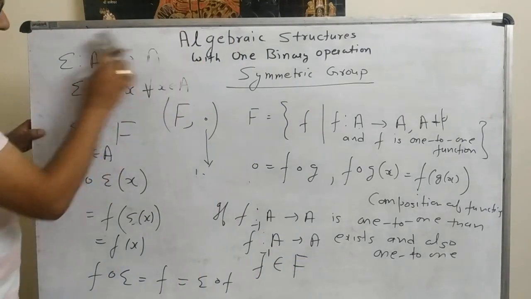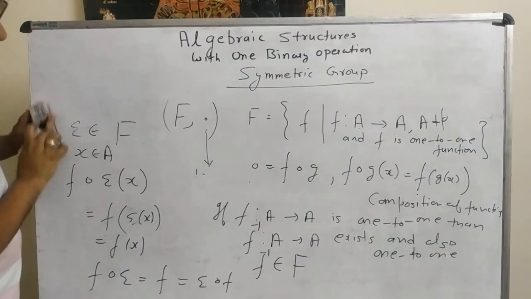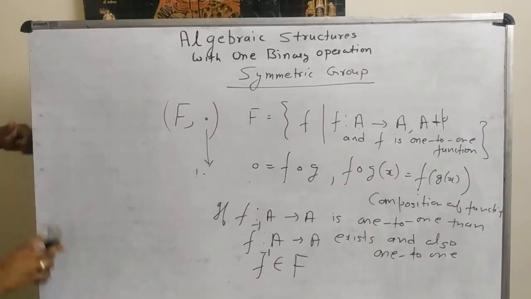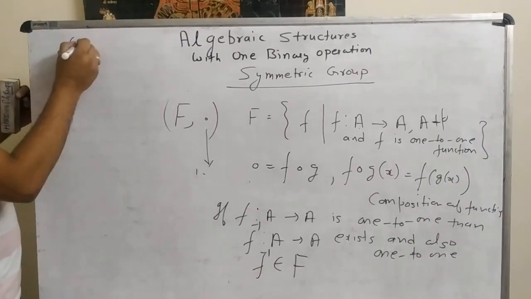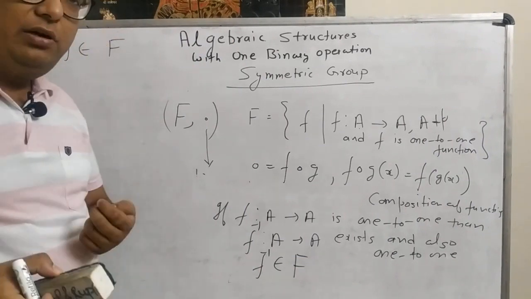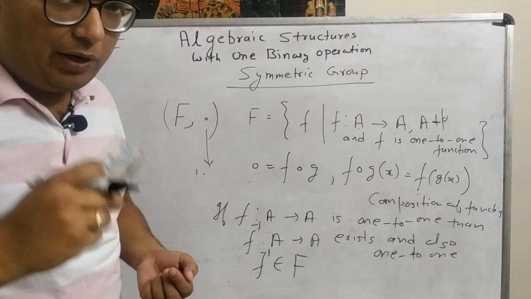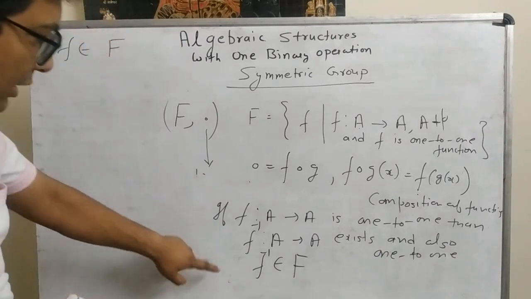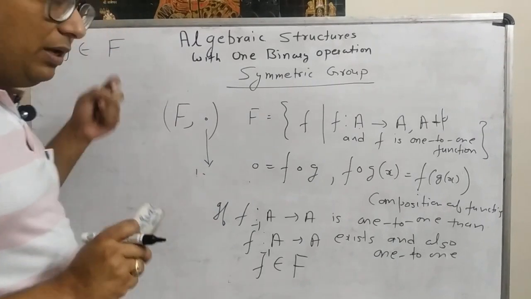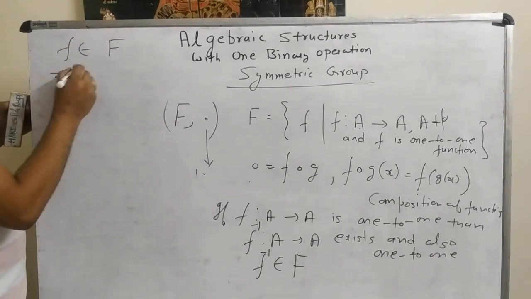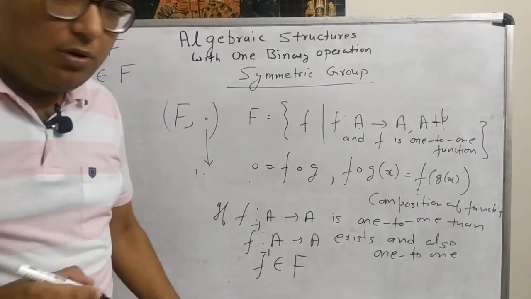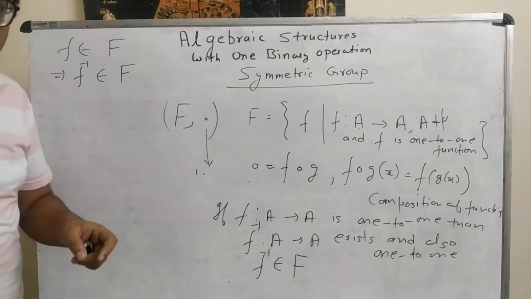So now let us see about the inverse elements. If we talk about the inverse element, let us take any function f from capital F, meaning we have taken a function from set A to A which is one-one and onto. And we just discussed that if f belongs to capital F, then there will be another element, f inverse, belonging to F, which is the inverse function of the function f.